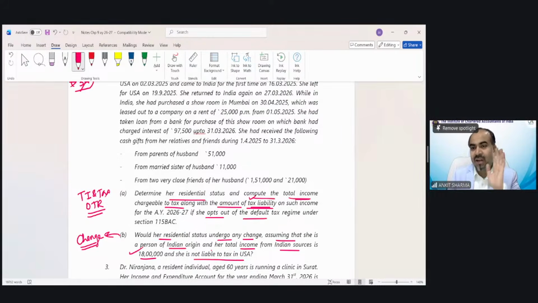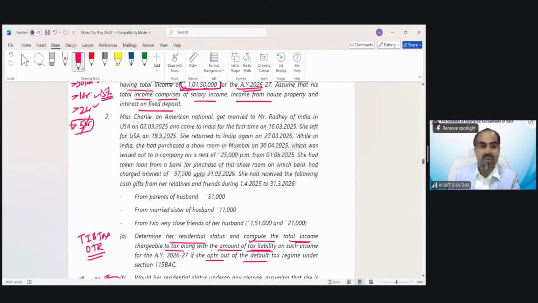Neeraj already started giving the answer. We have to calculate it. So this is the point. Point number B is the kind of question somebody asked yesterday about the deemed resident concept. So we will say whether she would be a resident, deemed resident, etc. But now we will see the question and need to solve point number A first, as per the given information.